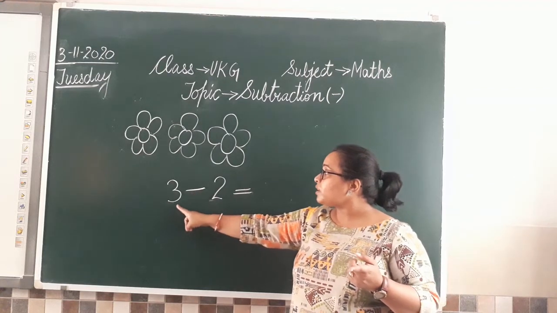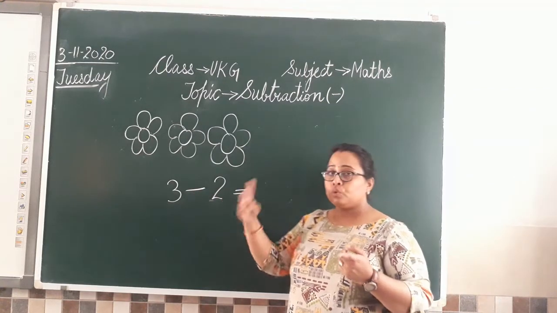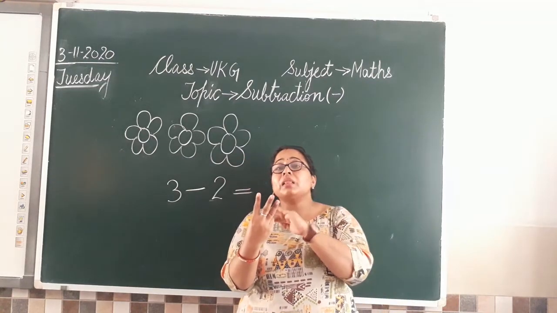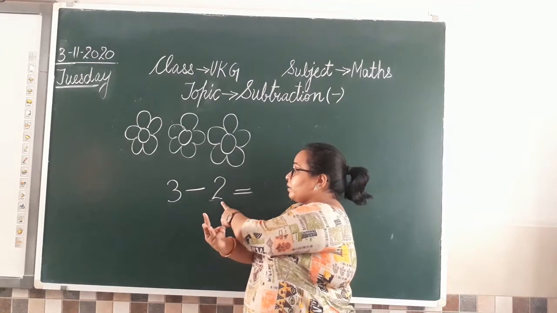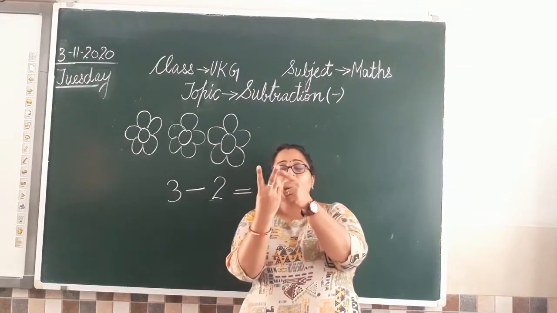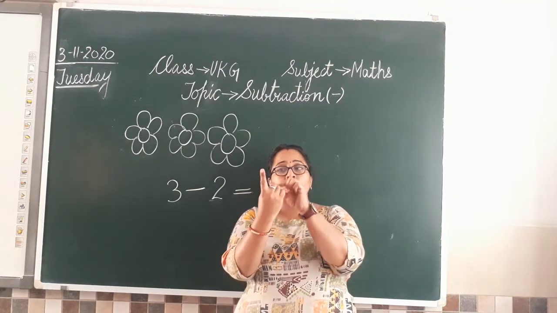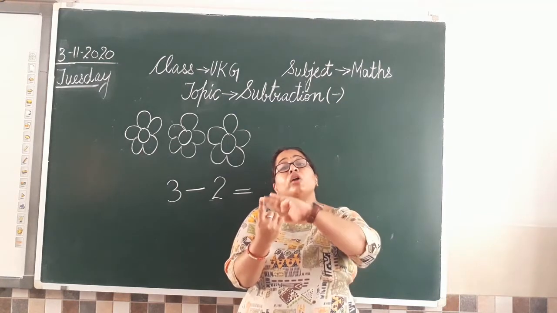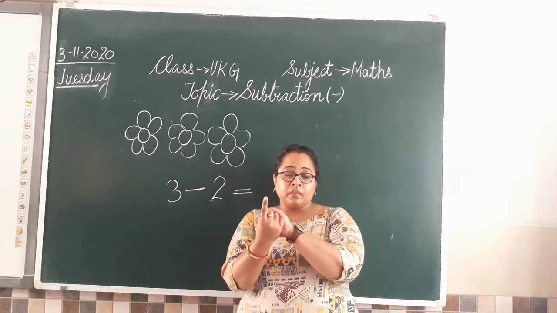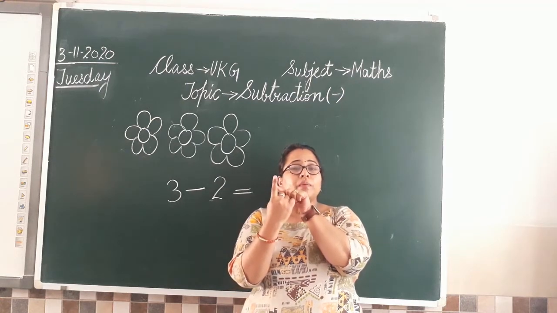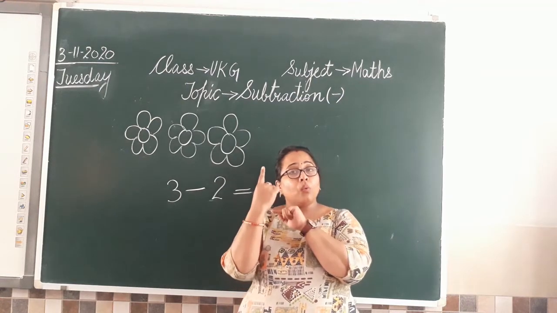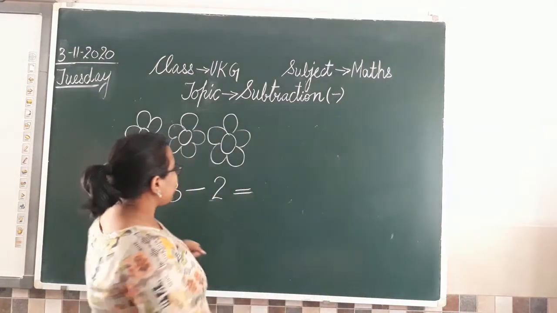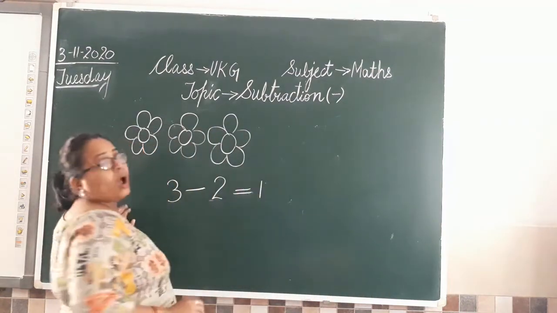So the question says 3 minus 2. 3. 1, 2, 3. अब माइनस का मतलब कम करना. कितना कम करना है? 2. So we are going to count 1, 2. अब हमने जब 2 को माइनस करा तो क्या किया? We have closed the fingers again. अब कितनी फिंगर ओपन बची हमारे पास? We have only 1 finger open. So this is our answer. Understood? Our answer is 1.